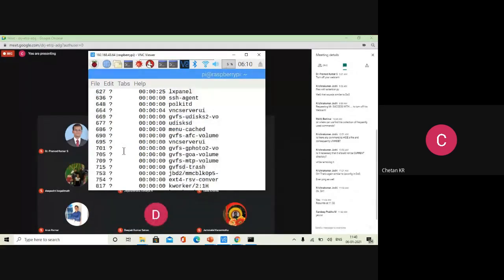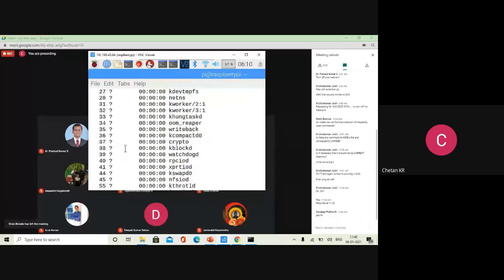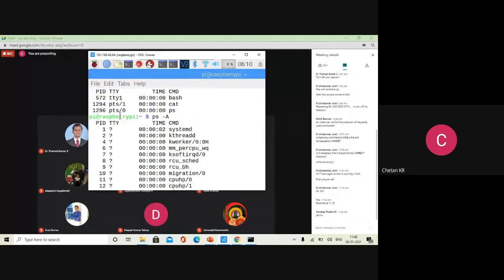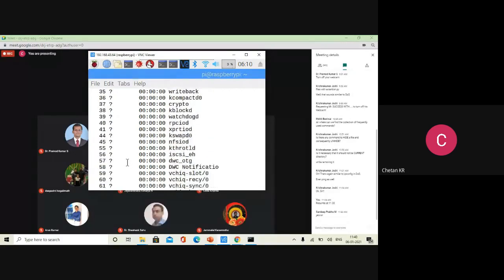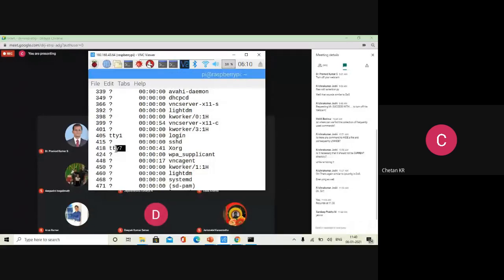You can see here, a lot of processes, all the processes. Question mark indicates that they don't have any terminal itself. Those processes are daemon processes, long living processes. They are running continuously in background. Their ID is shown there, the PID. If a terminal is there, it will show which terminal it is. If the terminal is not there, it will show this in background.